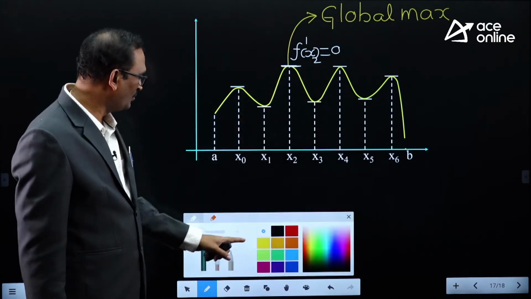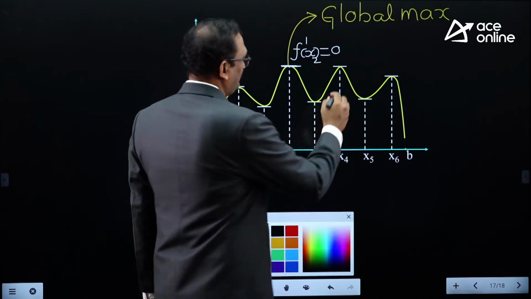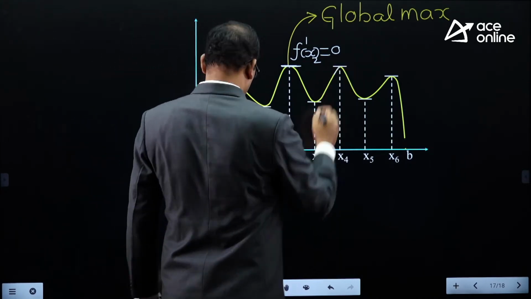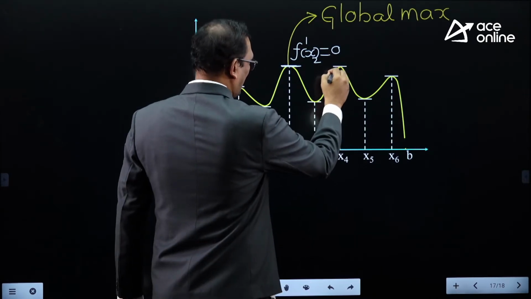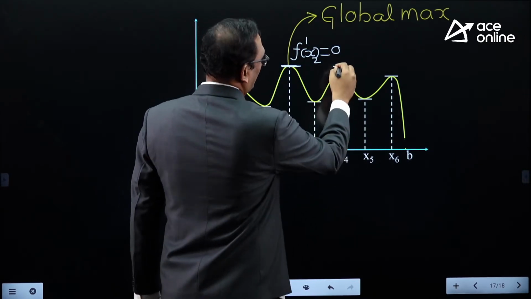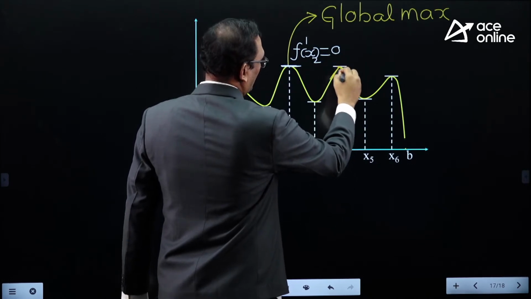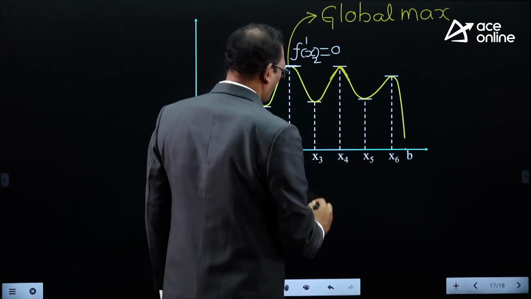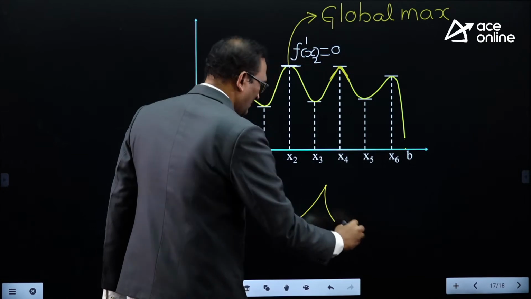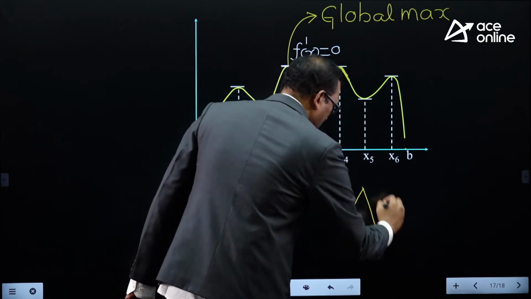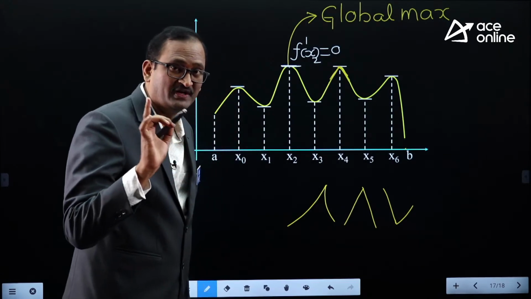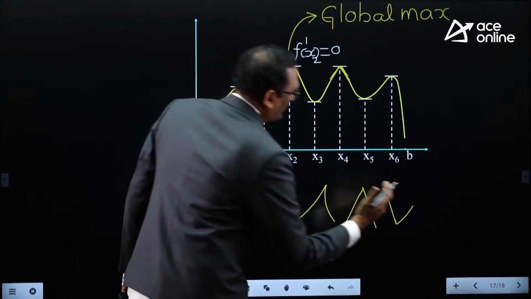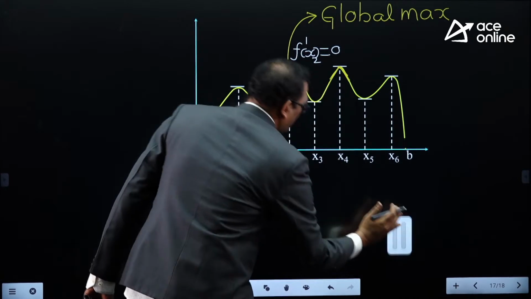But I want to modify this diagram, right now I am just modifying it. I want to give it a sharp corner. Sharp corners are like this. These are the sharp edges. At all sharp edges, the function will not be differentiable. So I want to make it a sharp edge.